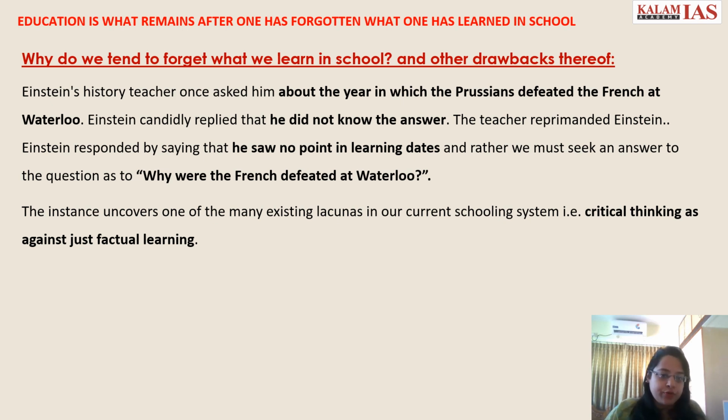Then we come to another main dimension of the essay where we tell what the factors are, why we tend to forget what we have learned in school, what the drawbacks are. So here you can also refer back to Einstein, where his history teacher once asked him about the year in which the Prussians defeated the French at Waterloo. Einstein could not answer. The teacher reprimanded him, but he responded by saying that there is no point in learning dates. Rather, we can seek an answer to the question of why the French were defeated at Waterloo. So this is the analytical part, the critical thinking part which Einstein is talking about.